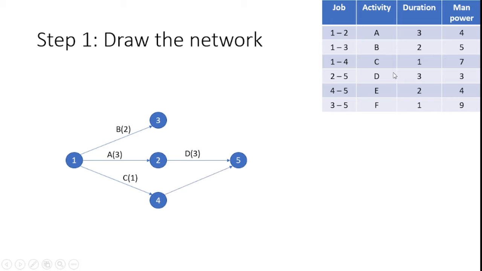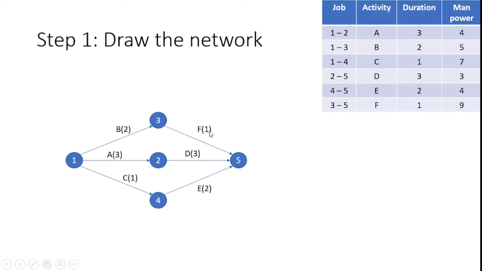After that, the 4 to 5 activity is available, which consumes 2 days. So I can represent E of 2. And then the last activity is 3 to 5. The activity is named F, and it consumes a duration of 1 day. So I can represent F of 1.